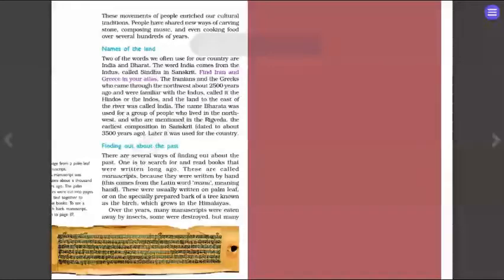Okay. These movements of people enriched our cultural tradition. People have shared new ways of carving stones, composing music, and even cooking food over several hundred years. See, even today, students prefer to go to some foreign country and understand their culture. Now, what would happen after a few years when they return?